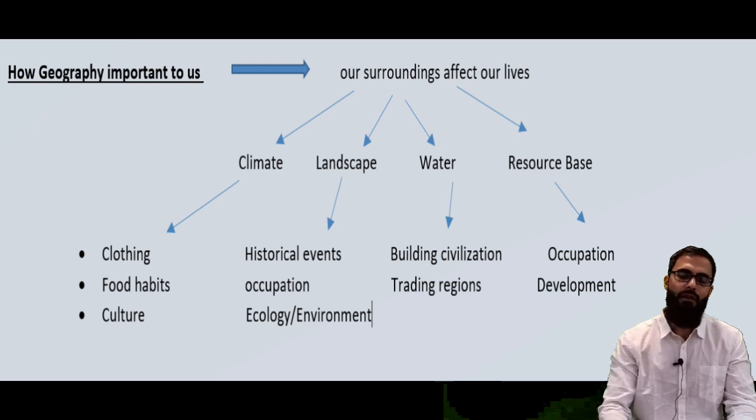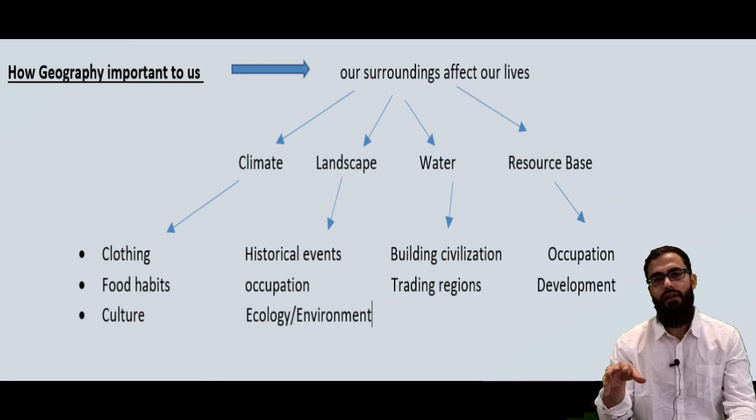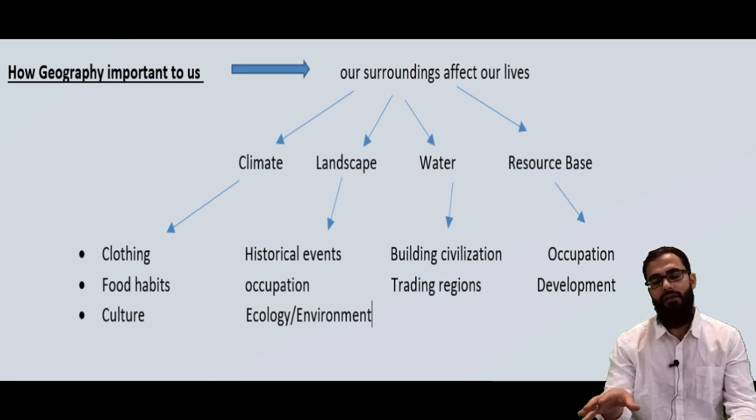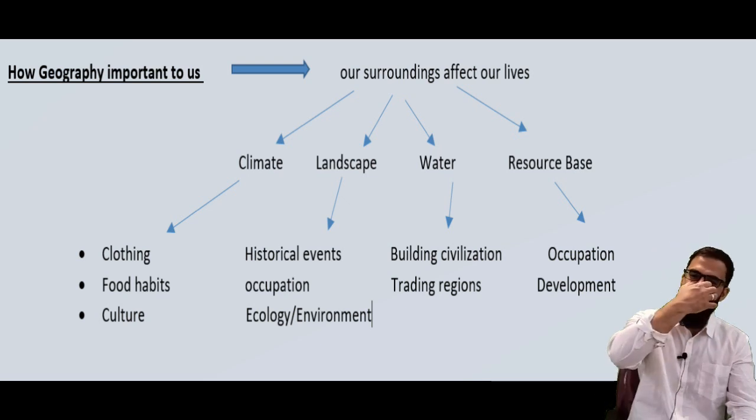Just an example, if you see the areas in India where iron ore is being extracted more, there we will see steel industries. Now why is that so? Because transportation cost is less, industries are being established right there. Similarly, Meghalaya, if we look there, minerals are extracted, so there we will see mining as a predominant activity. So this means the resource base also decides the type of occupation as well as the development and other things. So this just gives an idea of how important the surroundings are in our lives, how they affect our lives.